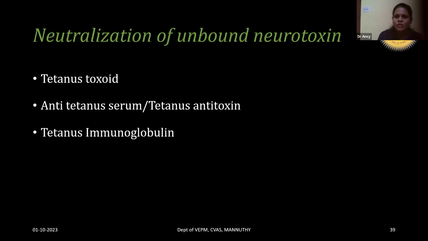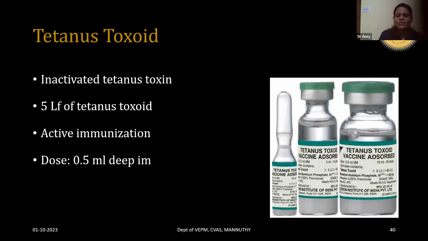Coming to the neutralization of unbound neurotoxin, it can be done mainly in three ways. One is using the tetanus toxoid, another is anti-tetanus serum or the tetanus antitoxin, and the third is using the tetanus immunoglobulin. First one is the tetanus toxoid. Tetanus toxoid is made from the toxins of the Clostridium tetani organisms, which are inactivated using formaldehyde and adjuvanted with aluminum hydroxide.